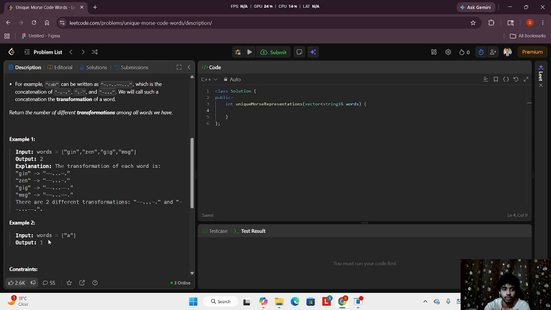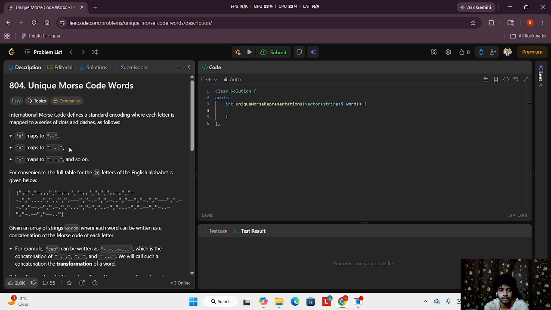Okay, so how will I code this? For easier purposes, LeetCode has provided us with the Morse code for all 26 alphabet letters. So what I will do is take a vector of strings, right? Because this is a vector containing strings. So I will write a vector of string at first, and I will name it code because this is the most suitable name.